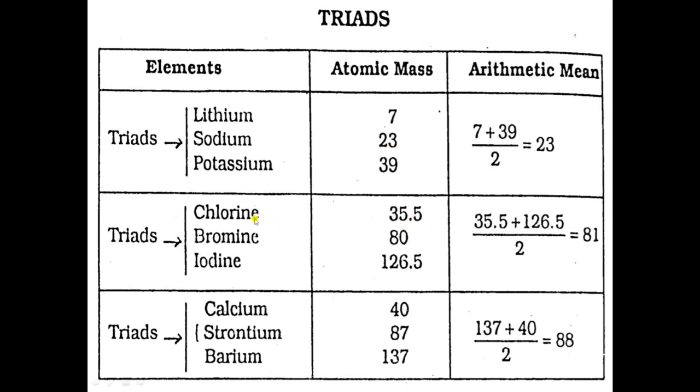Like here in this case, chlorine, bromine, and iodine. If we take the arithmetic mean of the atomic mass of chlorine and iodine, 35.5 plus 126.5 divided by 2, it is equal to 81. That means it is near to the atomic mass of bromine. So it may be equal to the atomic mass of the middle element, or it can be near to it. Now next, take calcium, strontium, and barium. In this, 40 plus 137 divided by 2 is equal to 88. It is near to the atomic mass of strontium.